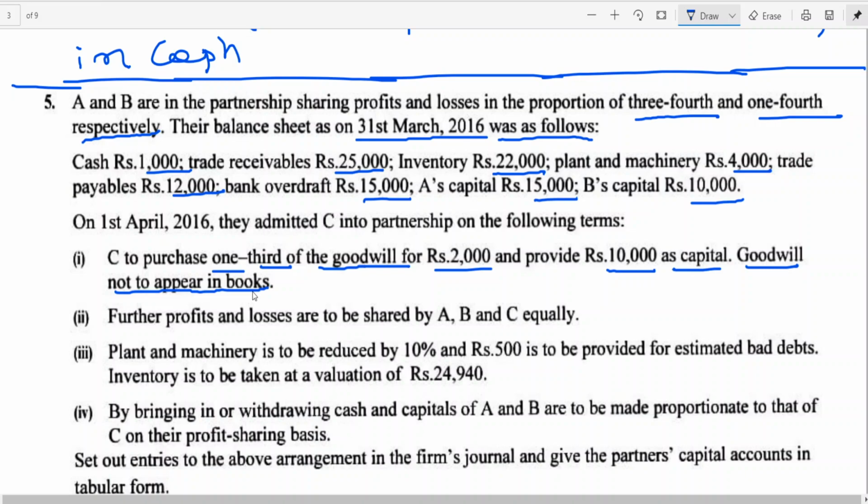Future profits and losses are to be shared by A, B, C equally. That means a new ratio was given. That is after admission. What is the old ratio?